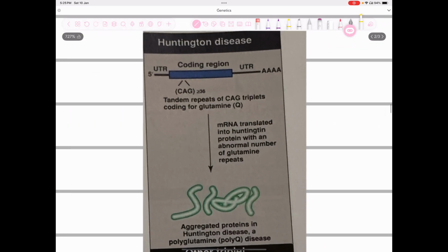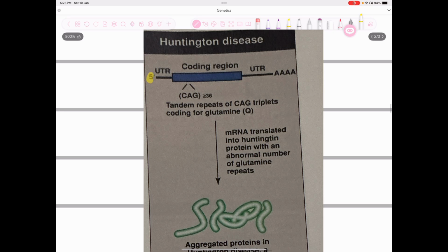And here also you can see Huntington disease. So this is the 5' cap, and then you have the poly A tail. And this is the 5' UTR, this is the coding region, this is the 3' UTR. So this is the mRNA structure, right?